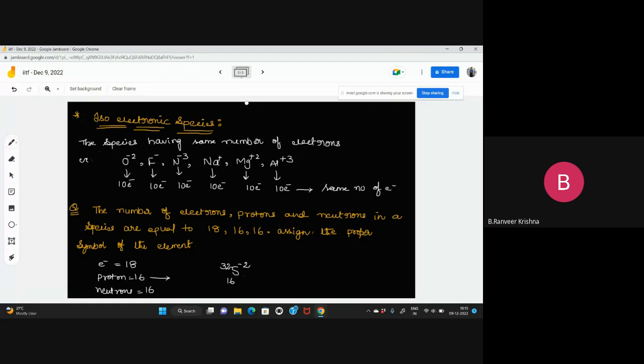Sir, tell me. In this question, you wrote... no, sir. "Assign the proper symbol of the element" means what, sir? Proper symbol means the element with atomic number, atomic mass, and charge, he is asking.